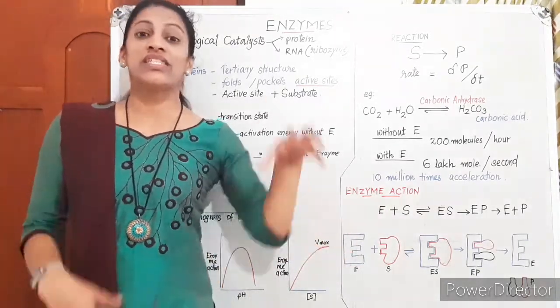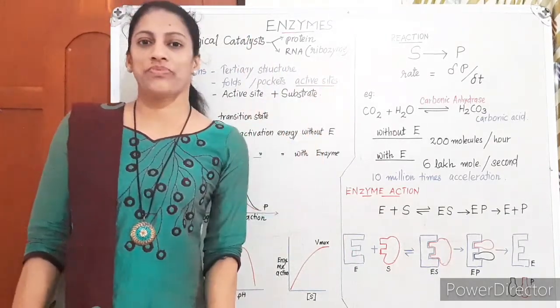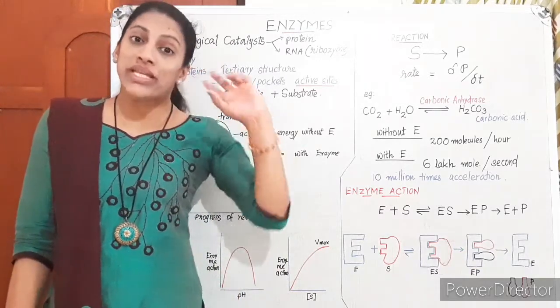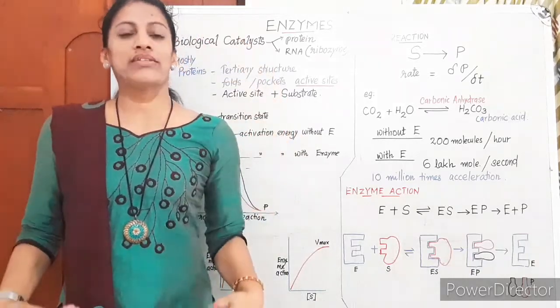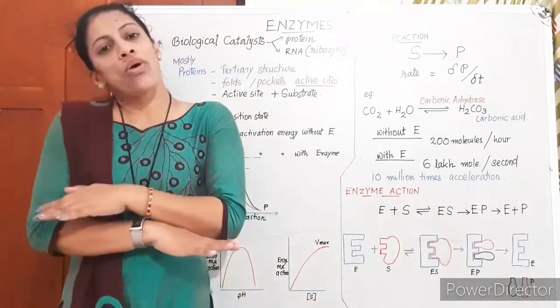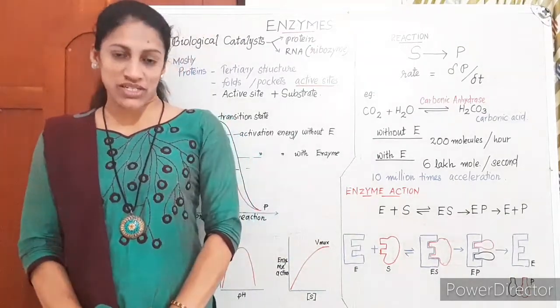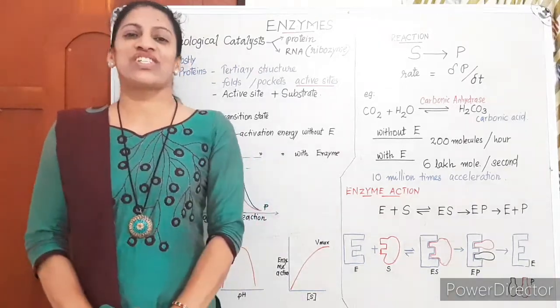In those reactions, catalysts take part. Without the catalyst action, the reaction rate will be very slow. So understand, in a living organism's body, almost all metabolic reactions are catalyzed reactions, and the catalysts in biological reactions are